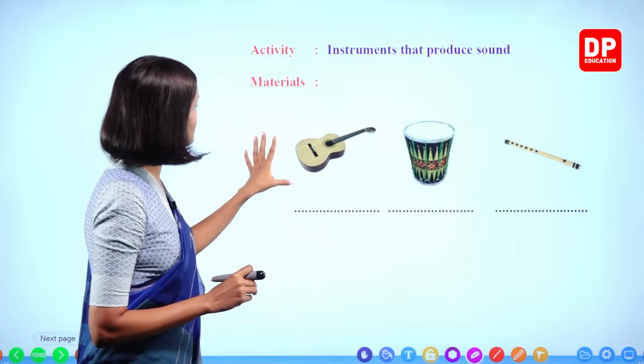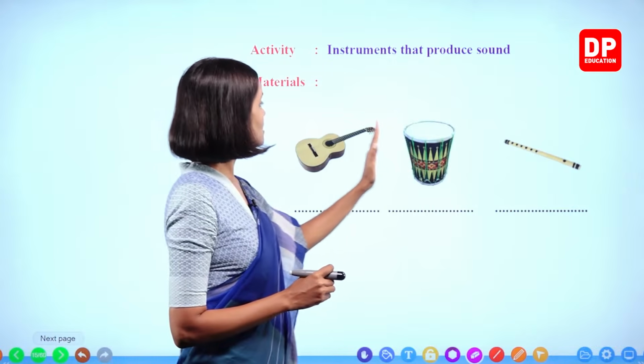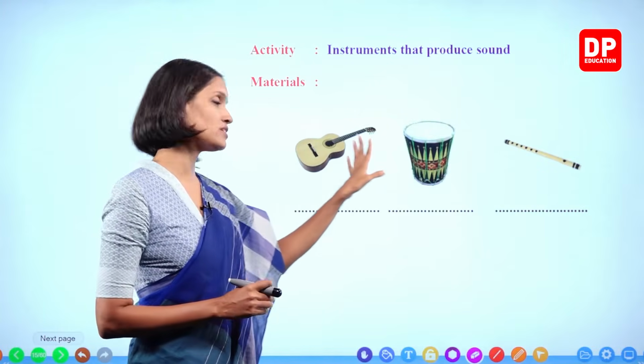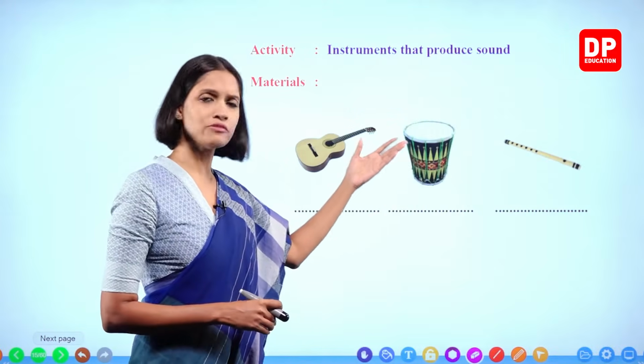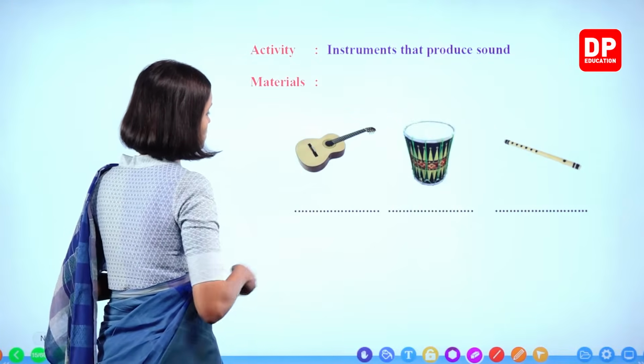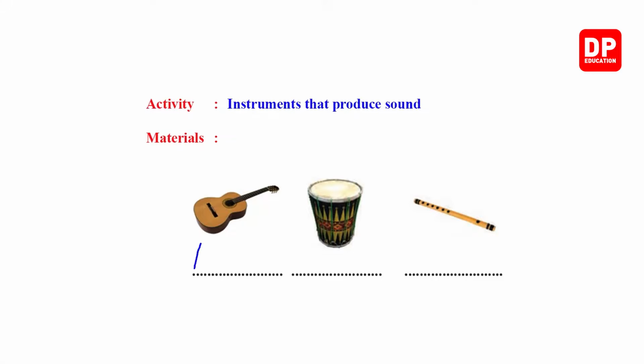So what are the materials we need? We need different types of musical instruments. Here I am going to use only 3 musical instruments, but you can use other musical instruments as well. Here I am going to use a guitar, a small drum, and a flute.